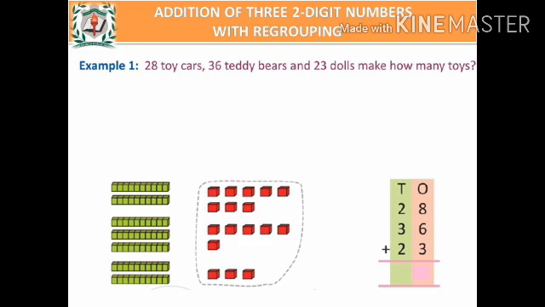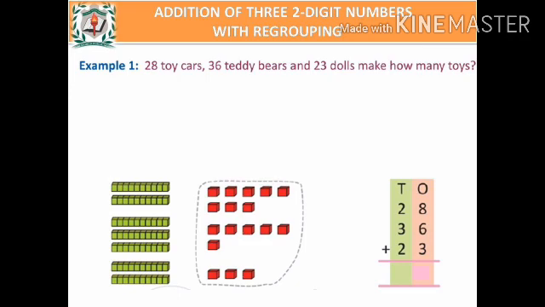Are you clear? And similarly, for the number 36, we have 3 tens and 6 ones. So, we have 3 green color tens block and then 6 red color ones block.